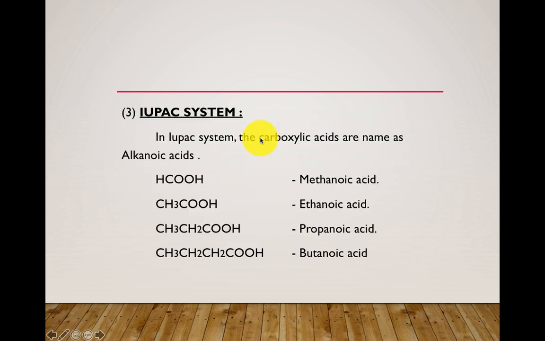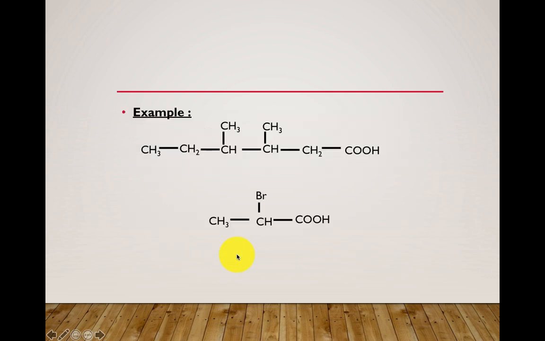So, similar to the common system, here also the examples are given based only on open chain compounds. That is, no substituents are present for these compounds. But what happens if any substituent is present on this carboxylic acid group? If any substituent is present, then how are you going to give the name?